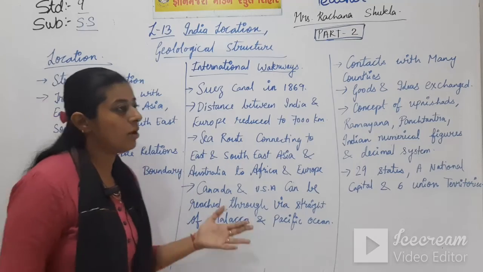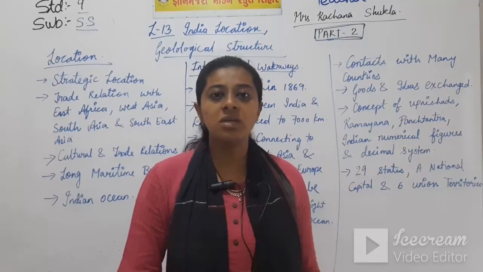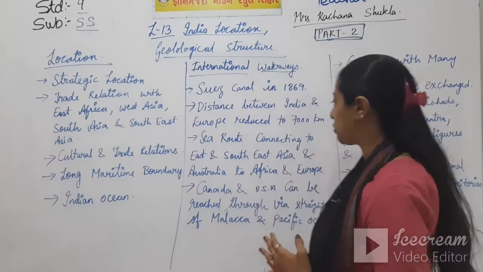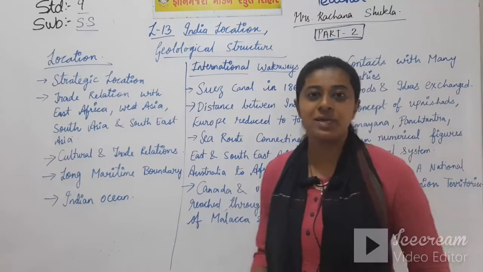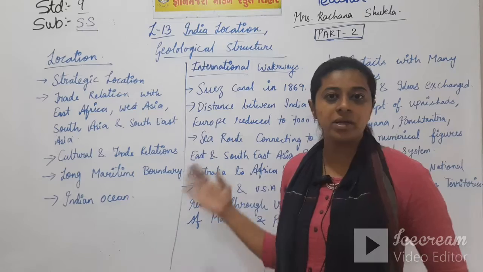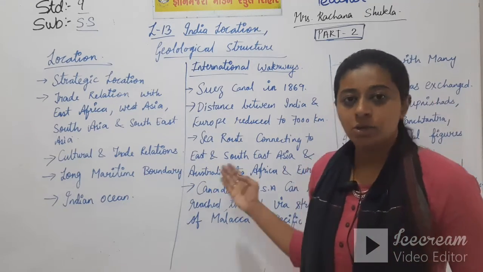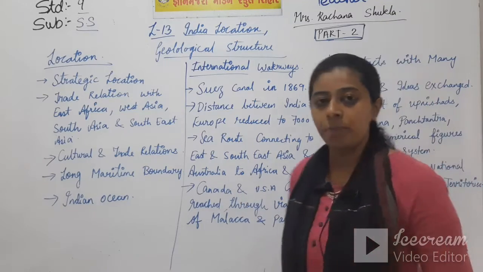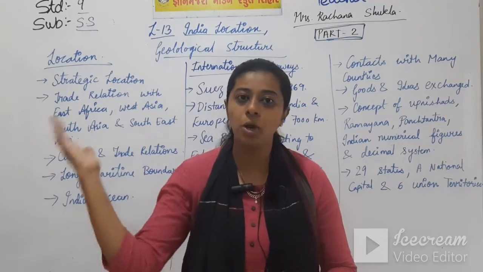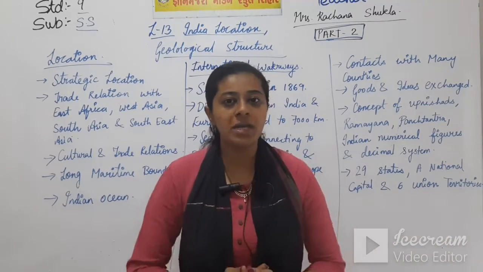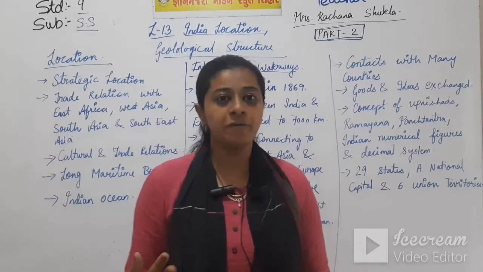Then talking about the sea routes of India, connecting to which countries? The sea routes of India are connected to East and Southeast Asia and Australia. Even to Australia, India is directly connected through a sea route. To Africa, Africa is a nearby continent to India, and also Europe. All of you know the Britishers, the traders, used to come from Europe with big ships for trading purposes to India. They settled in India. We have already studied this in your first chapter.